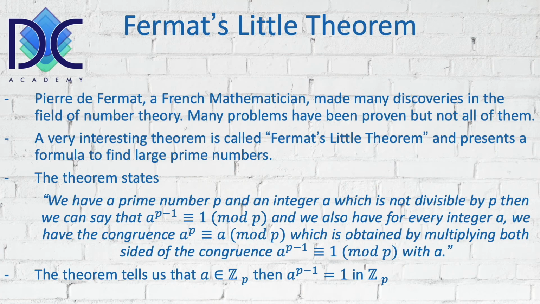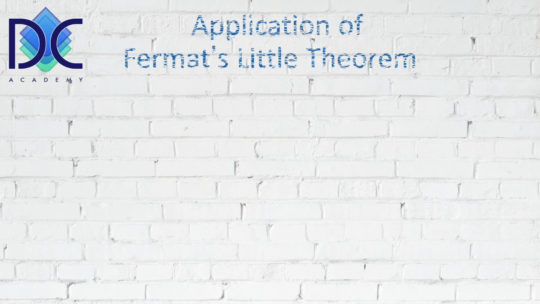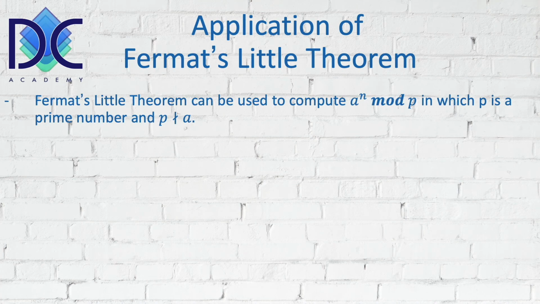So basically, when we look at the congruences, we see that when a is compliant with this condition, we can also say that a^(p-1) is congruent with 1 modulus p. Now, we're not going to prove the theorem here, but we're going to look at some applications.